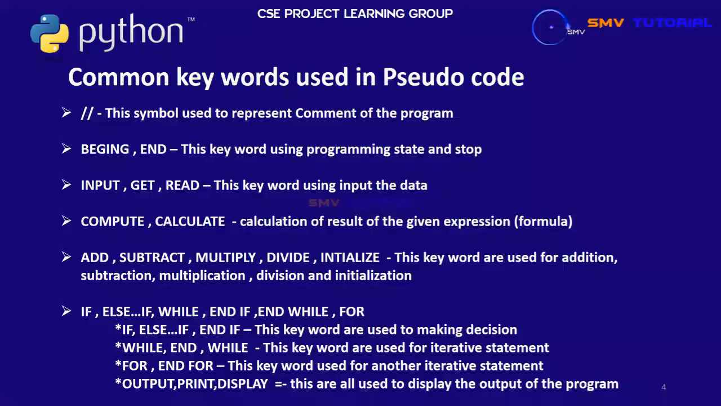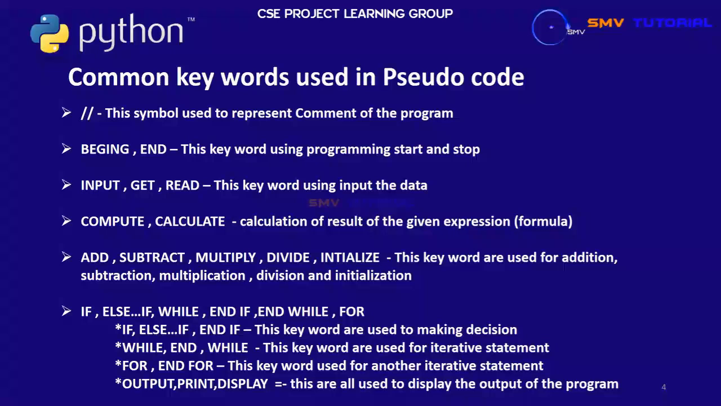Next are begin and end. These keywords are used in programming for start and stop. Your pseudocode's starting point is begin and the ending point is end; it is compulsory to use these two keywords. Next are input, get, and read. These keywords are used to input data in pseudocode, and they are called input keywords.